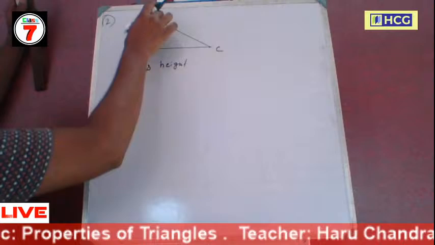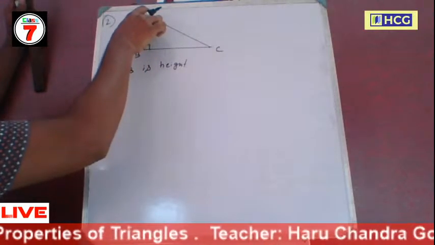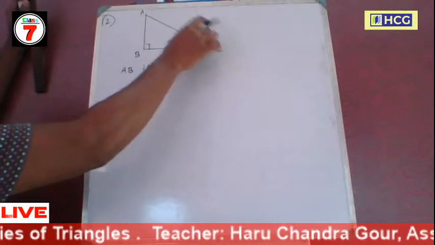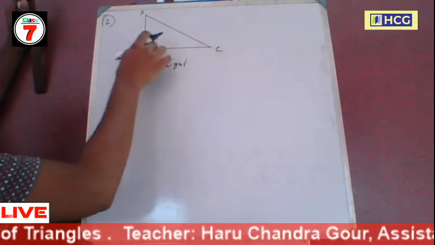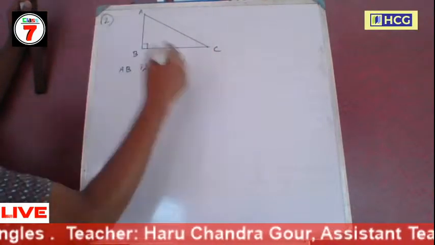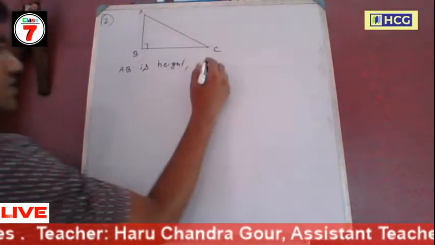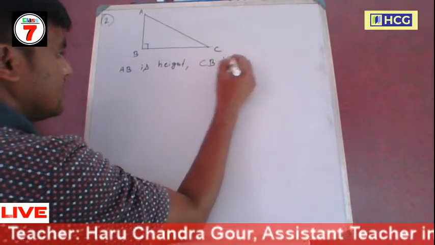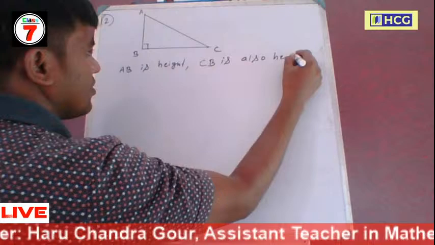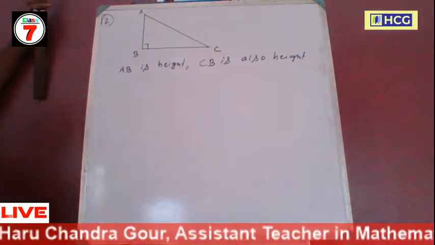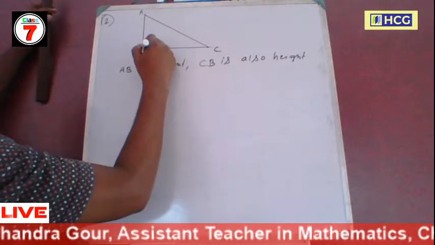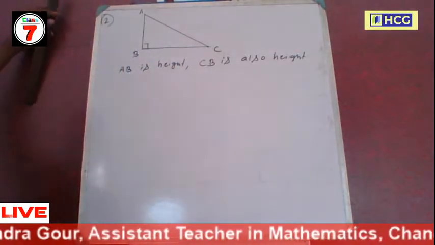Now AB is a side of the triangle ABC, and C is the opposite vertex of the side AB. So now CB is the perpendicular line segment from C to AB. So according to the definition of height, CB is also a height. Now we draw a perpendicular from B to AC.